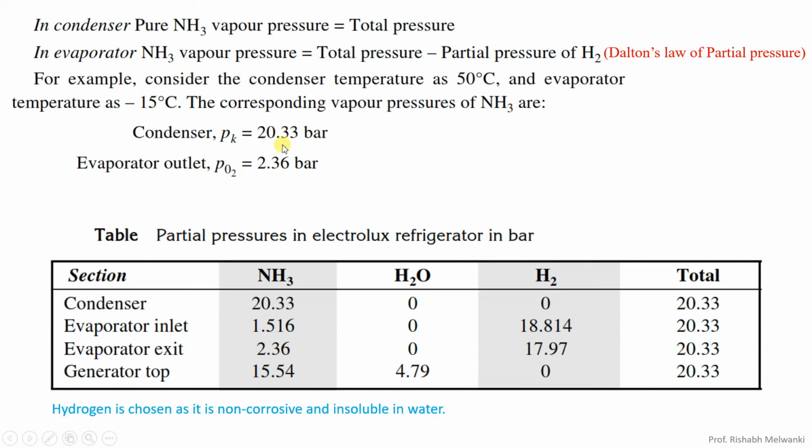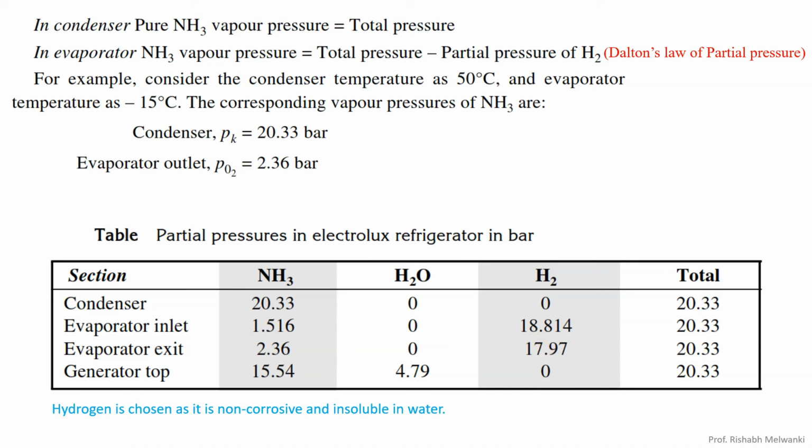The condenser pressure is the total pressure, because we have only ammonia in the condenser. The evaporator pressure of 2.36 will be only ammonia pressure. Hydrogen pressure will be different, and the partial pressure of ammonia plus the partial pressure of hydrogen will give the total pressure.